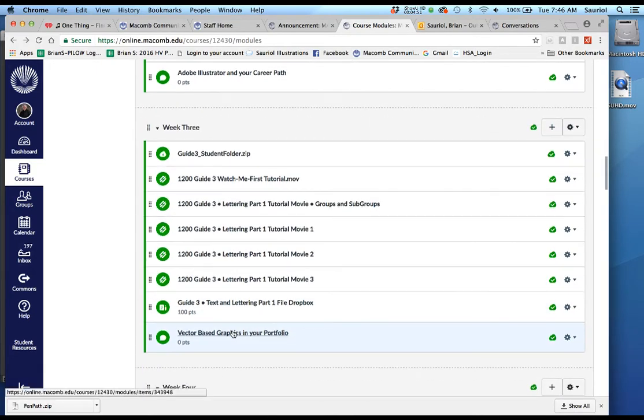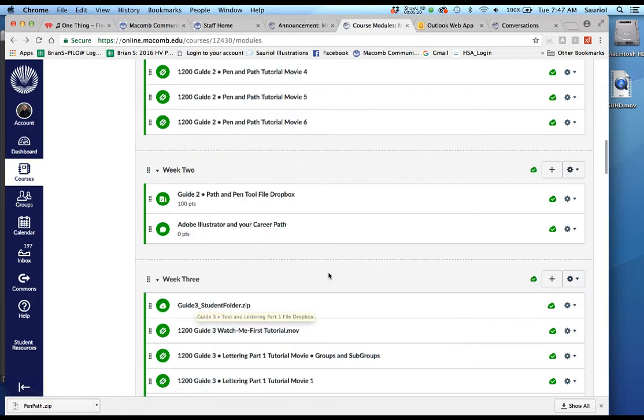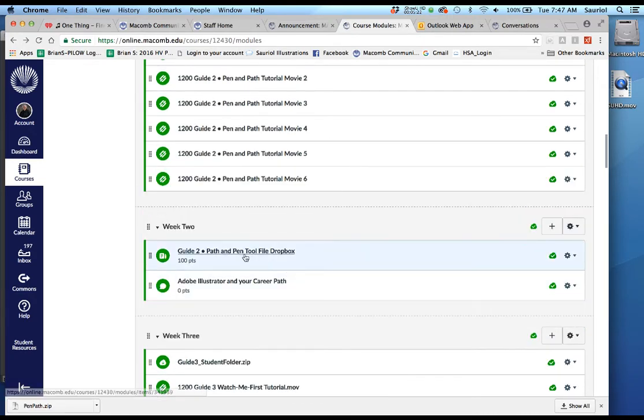Now for the second one, which is really Guide 3, you have the Guide 3 student folder zip right there. That is the first thing in the list. Then it's the Guide 3 "Watch me first" tutorial movie, and then go through all the tutorial movies. When you're ready to turn in the third assignment, which is Guide 3 but it's really the second assignment, you just go into the Dropbox and submit it. And the same thing with the Dropbox for the pen and path. It's right there. It says File Dropbox.